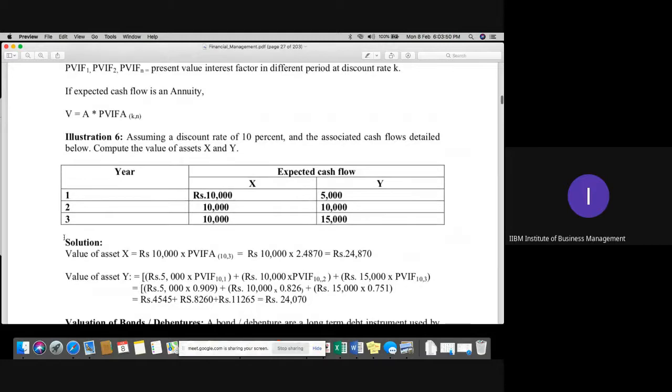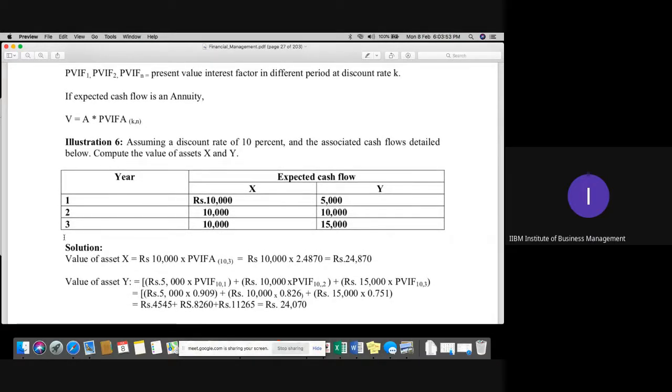Please kindly go through it once, giving you 2 minutes. In case you have any query, do let me know, please. The first case is of even cash inflows and the second case is of uneven cash inflows. We have discussed this question right now. If it is clear, then we can move to the next part, please.